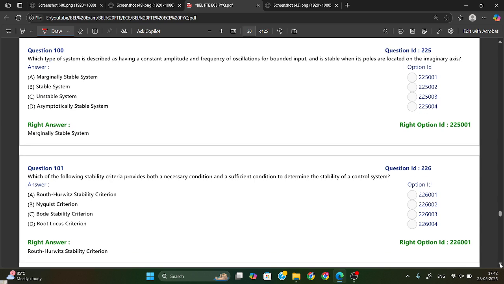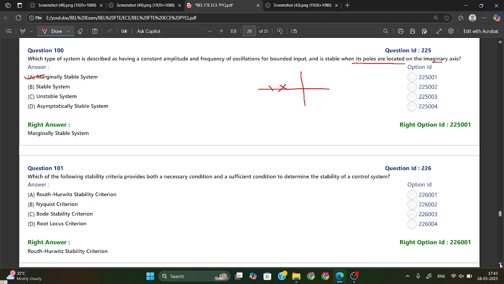Which type of system is described as having a constant amplitude and frequency of oscillation for a bounded input and is stable when its poles are located on the imaginary axis? Whenever the poles are located on the imaginary axis, then it is a marginally stable system.